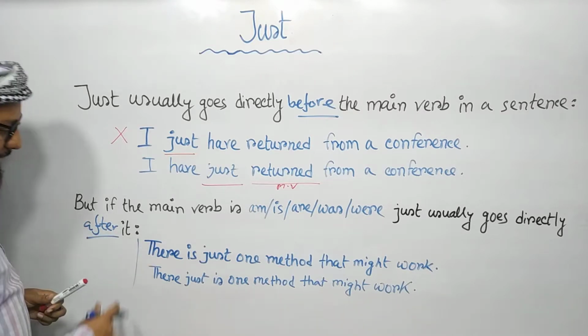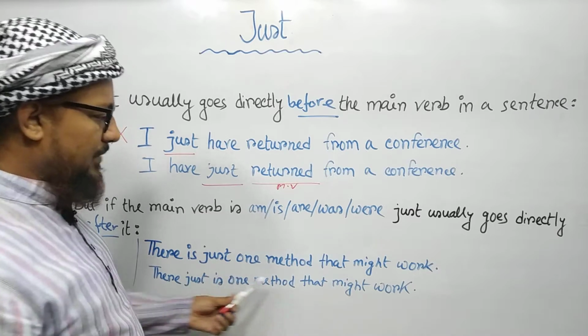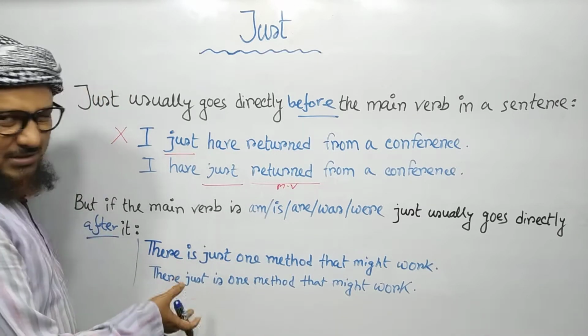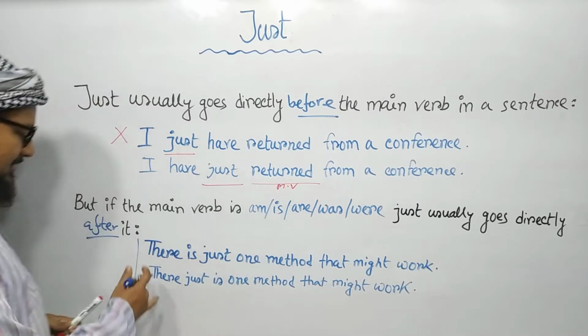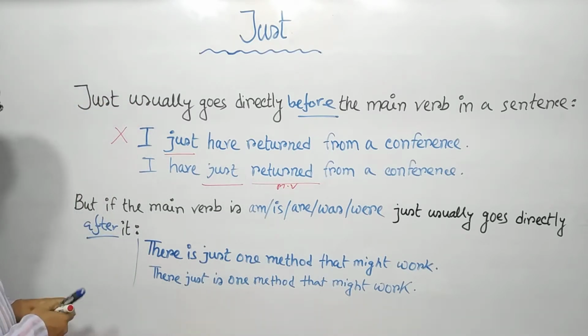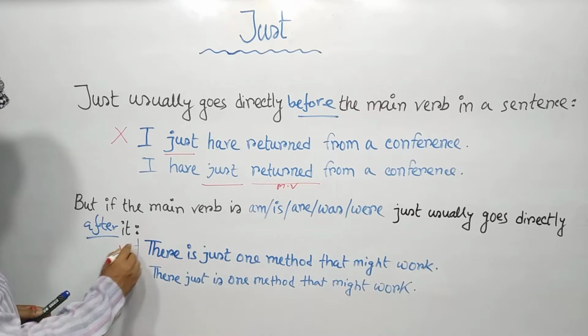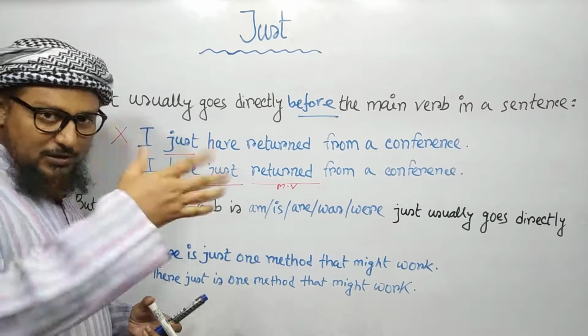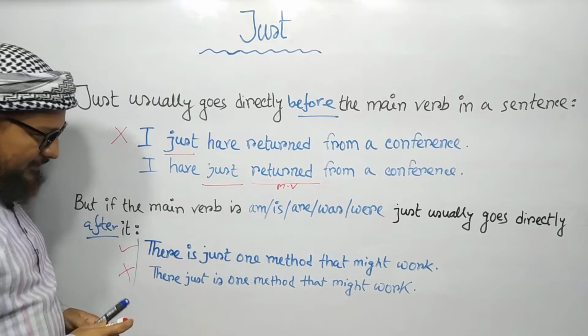So look at these examples. "There is just one method that might work," and "there just is one method." So it's very clear and apparent that the second one is incorrect.